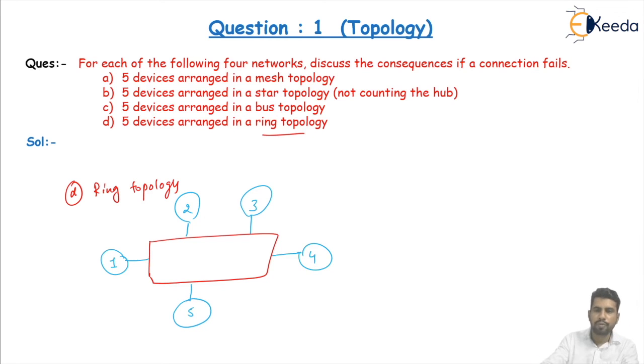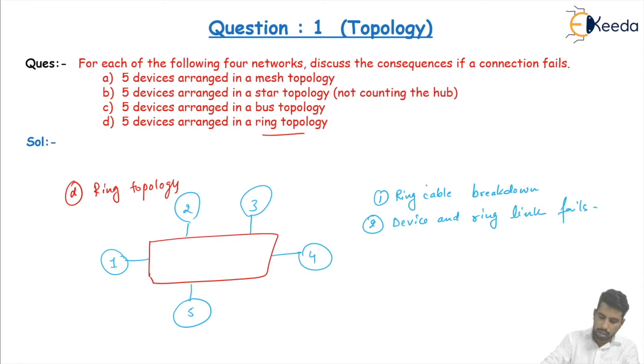Here also two types of failures are possible. One is the ring cable breakdown. Second is the device and ring cable link failing.